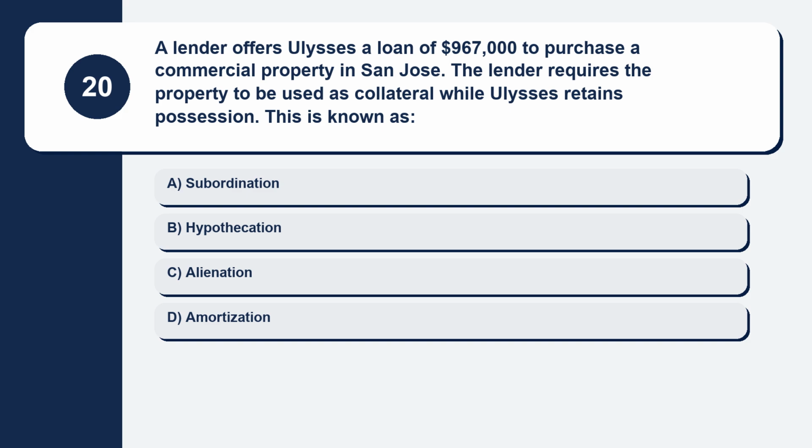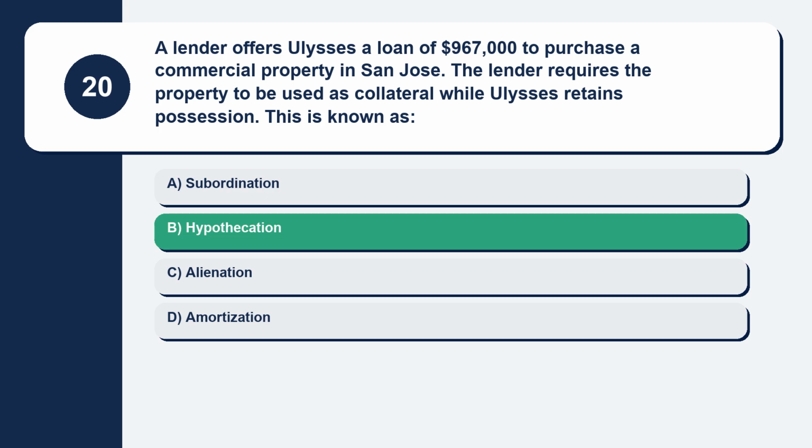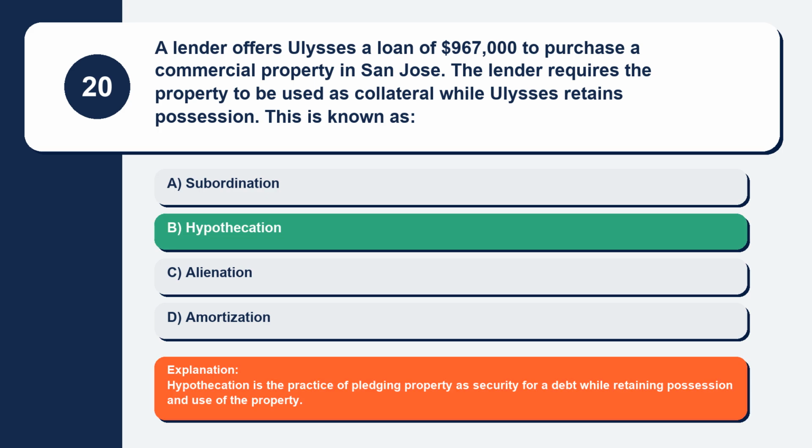Question 20. A lender offers Ulysses a loan of $967,000 to purchase a commercial property in San Jose. The lender requires the property to be used as collateral while Ulysses retains possession. This is known as. Here are your options. Option A, subordination. Option B, hypothecation. Option C, alienation. Option D, amortization. The correct answer is option B, hypothecation. Explanation: hypothecation is the practice of pledging property as security for a debt while retaining possession and use of the property.